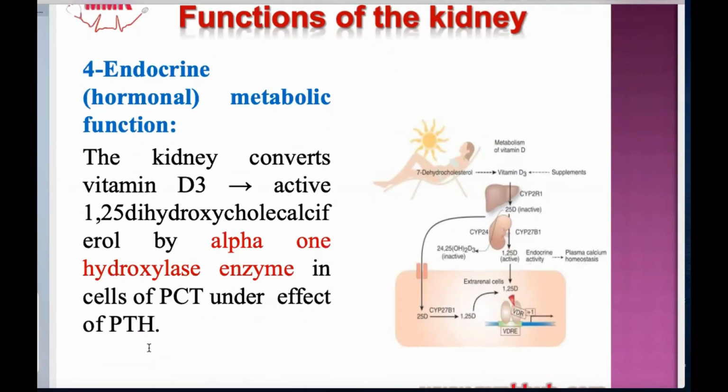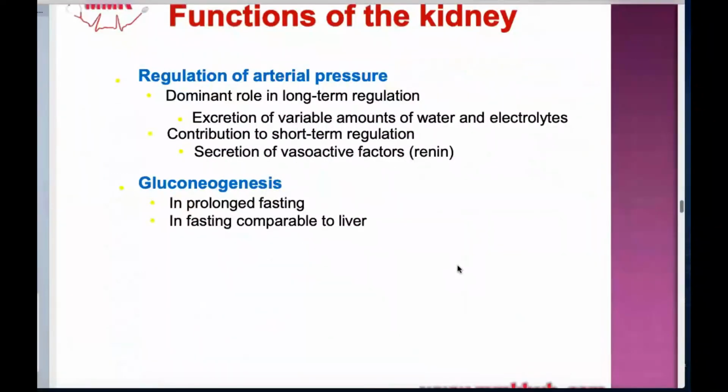You can see my link from MMK Academy, where we discussed the parathyroid hormone well, and its role in the regulation of vitamin D and calcium. Under the action of the parathyroid hormone, alpha 1 hydroxylase is released in the kidney, which converts vitamin D3 into the active form, that is 1,25 dihydroxycholecalciferol.